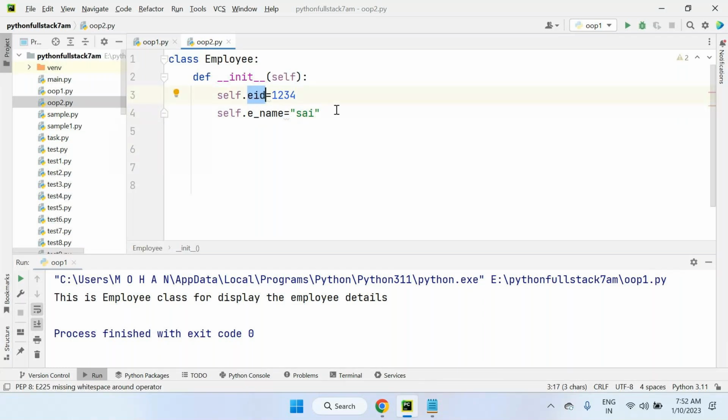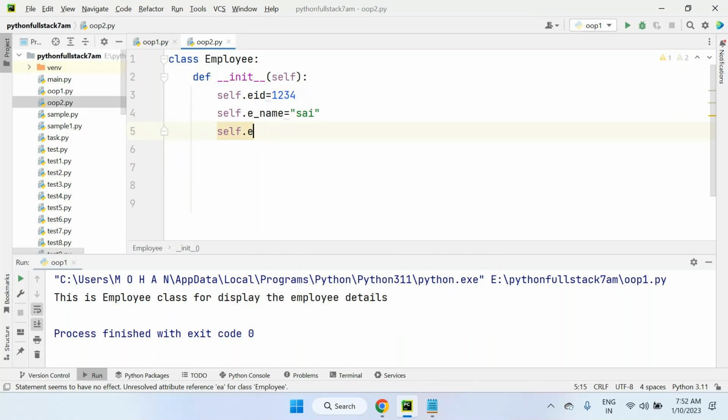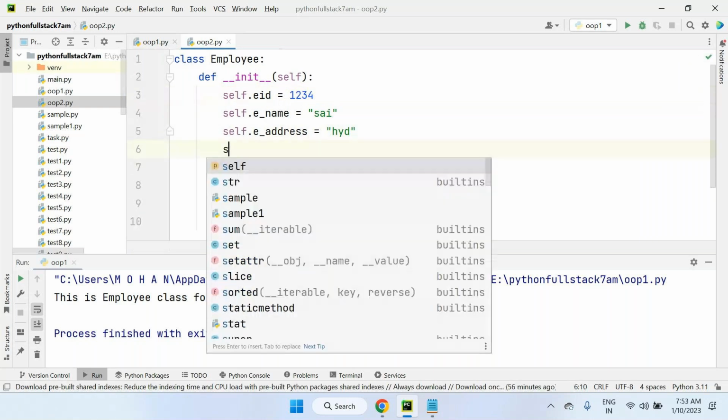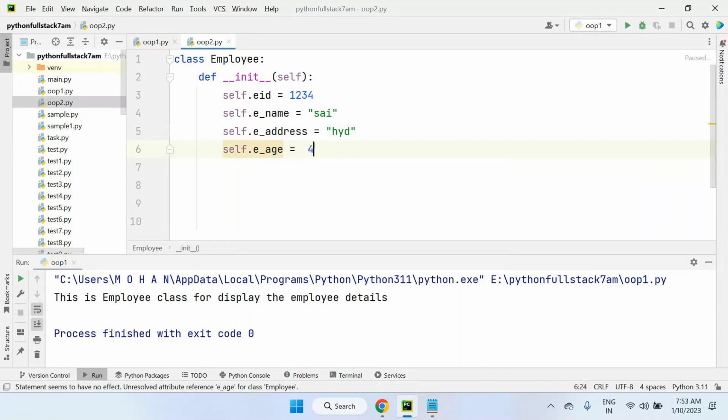Ename equals Sai. So self.e_address equals hyd. Here also I'm giving some space, so that is the standard way to write the code. Now you can see this is perfect. Okay, employee ID. Self dot employee age, I'm taking employee age equals 45, like this. So these are the employee details I'm initializing one by one using this constructor.